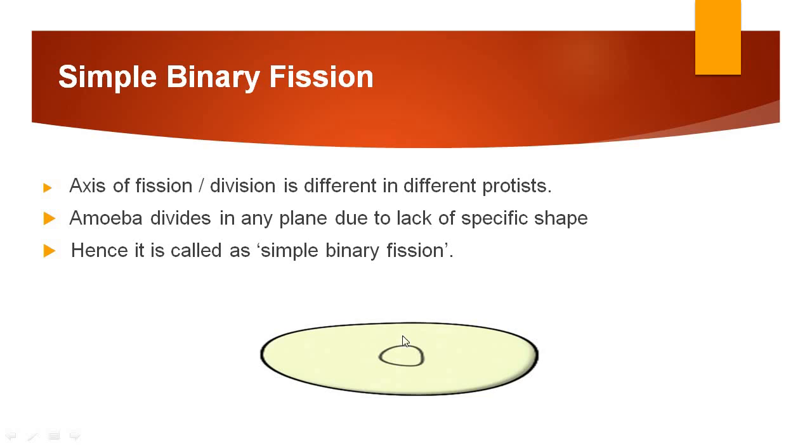What is a plane? Suppose this is a center. If I draw the line like this, it will be a vertical plane. This will be a horizontal plane. So amoeba can divide through any plane, vertical or horizontal, due to its shape. This is called simple binary fission, where the axis is not pre-decided or specified, and the organism can divide through any plane.